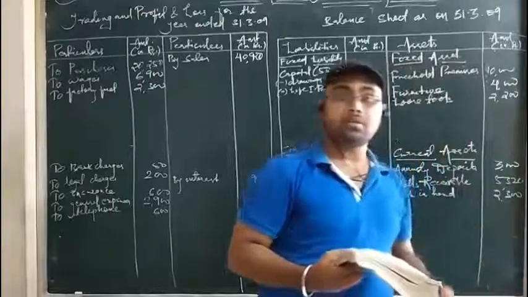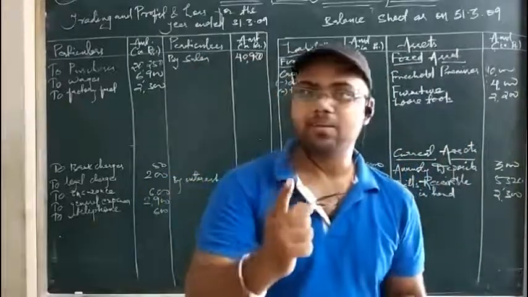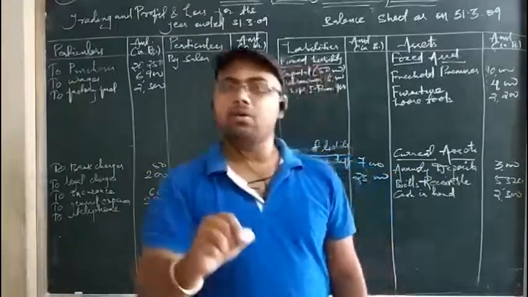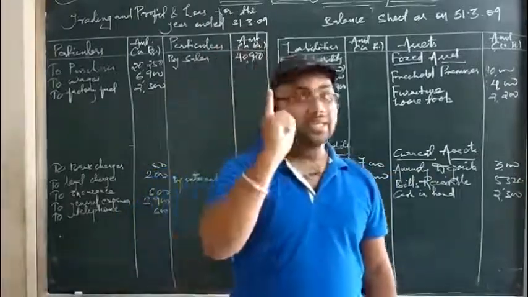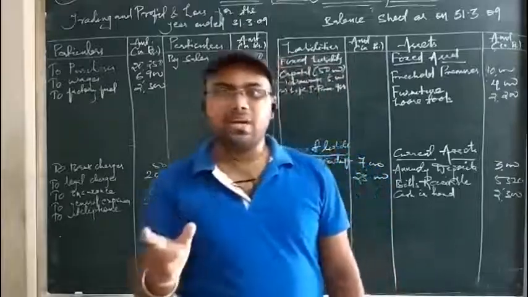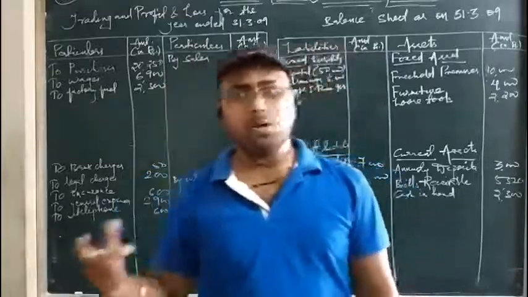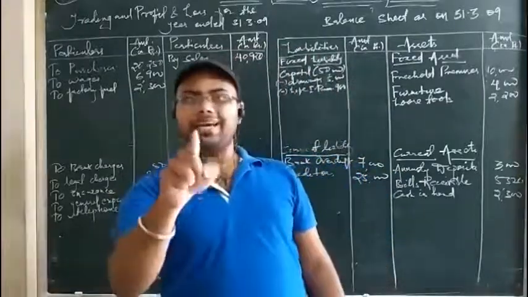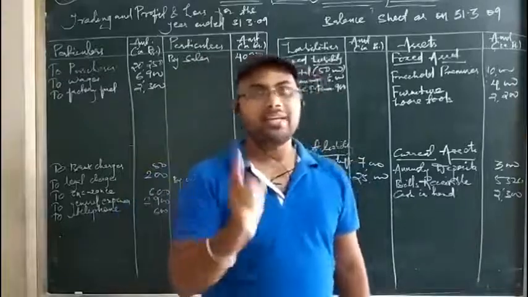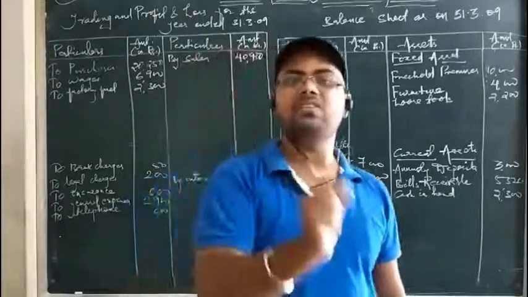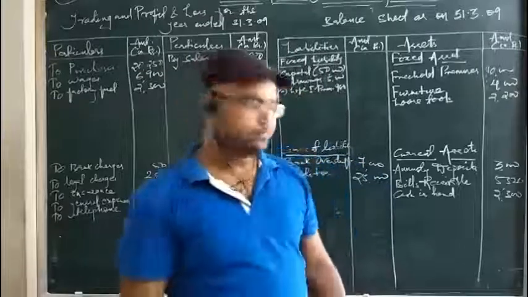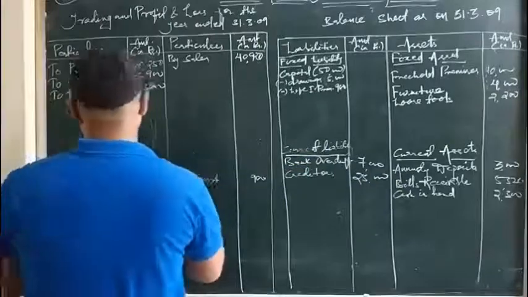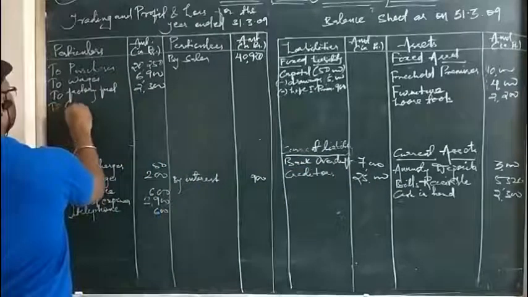Then carriages. So carriages it is not mentioned. Remember there are certain expenses which are not mentioned, which are taken to be indirect expenses. But carriages is the only such expense where, whenever it is not mentioned whether inward or outward, we will take it as inward only. Remember why? Because there may be chances that while you make sales of the goods you may not incur some expenses. But anyhow you have to purchase the goods and anyhow you will incur expenses regarding the purchases. Okay, that is why definitely it is carriage inward unless mentioned. Okay, so carriages is a direct expense. We will take it on the debit side of trading account, 600 to carriages.